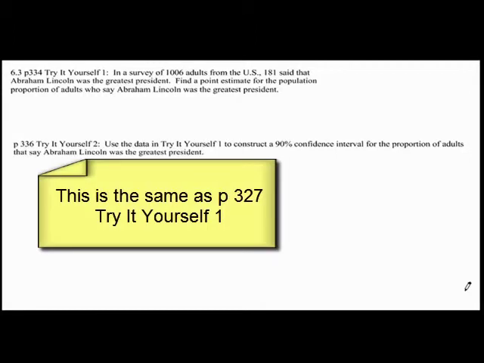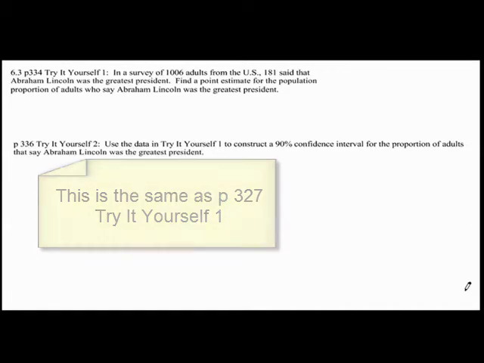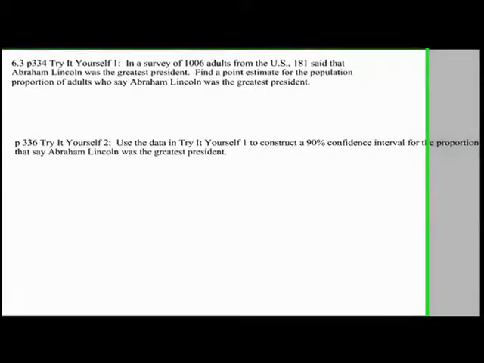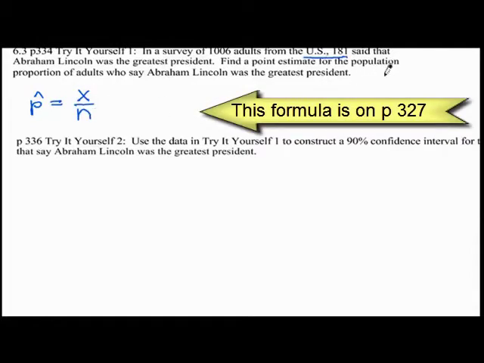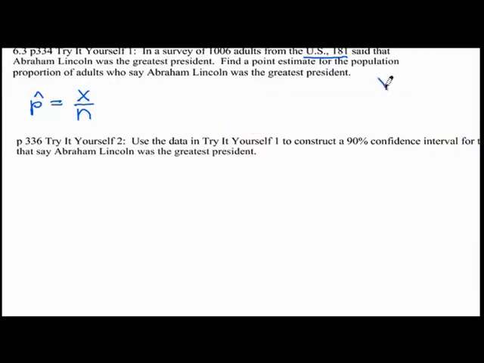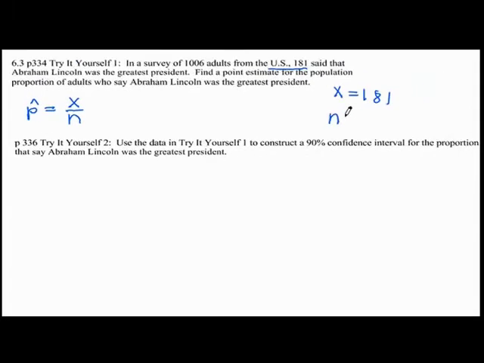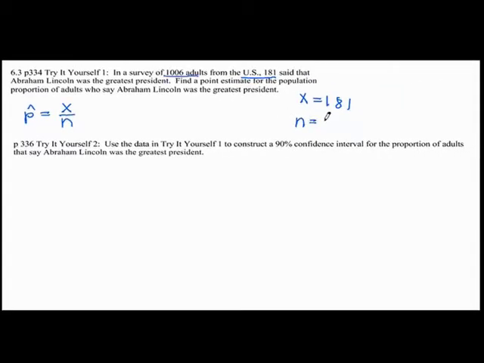Section 6.3, page 334, Try It Yourself 1. In a survey of 1,006 adults from the U.S., 181 said that Abraham Lincoln was the greatest president. Find a point estimate for the population proportion of adults who say Abraham Lincoln was the greatest president. So all they're asking you for here is your p hat, which is x divided by n. Our x in this case is the number that believe that Abraham Lincoln is the greatest president, which is 181. And the n is the total sample size of the survey, which is 1,006.